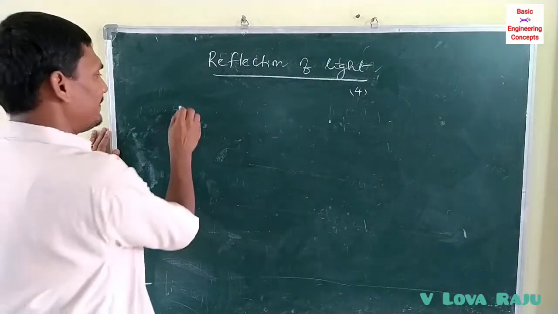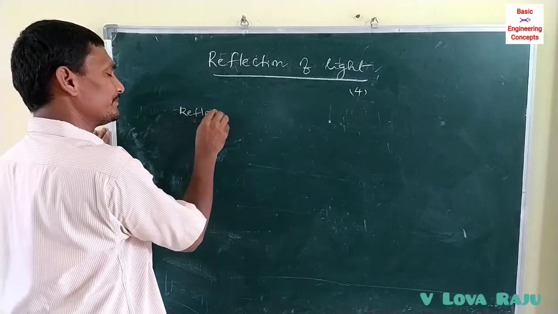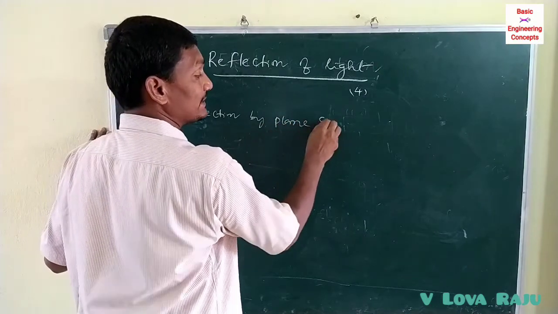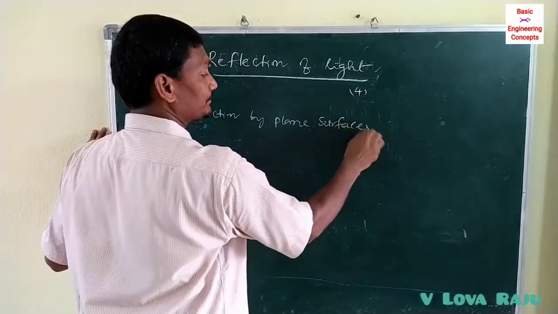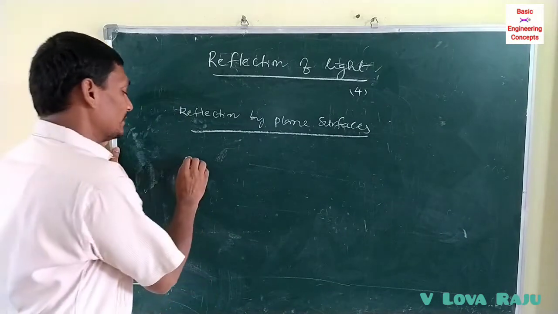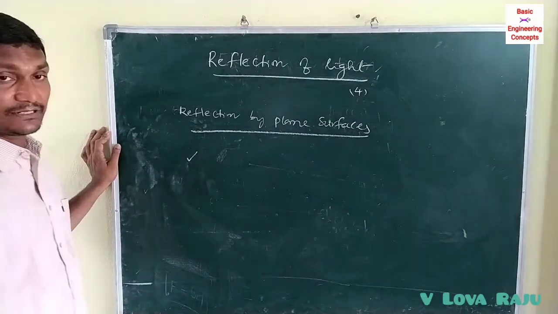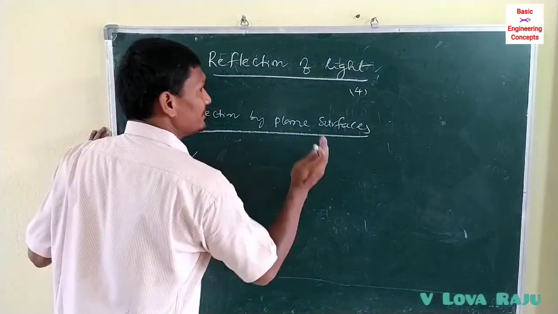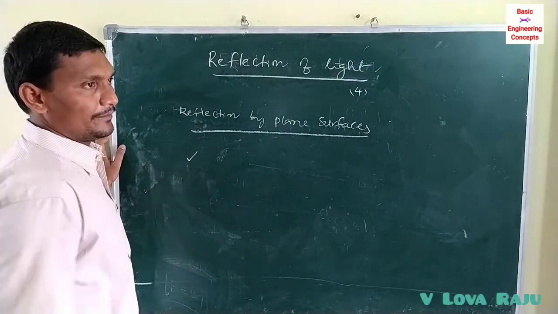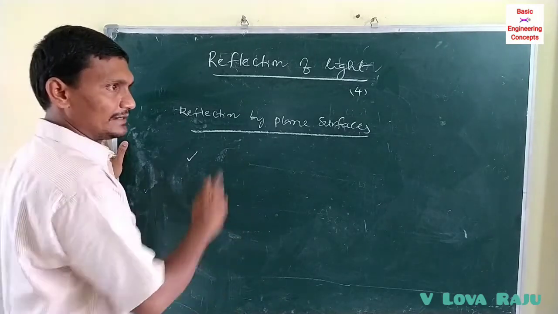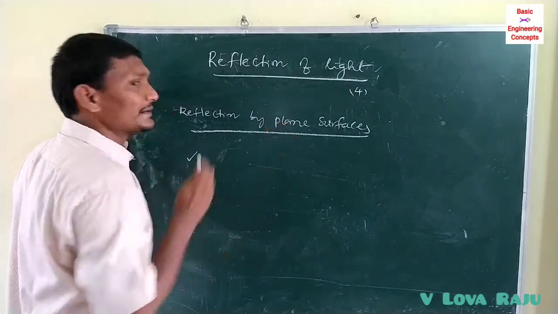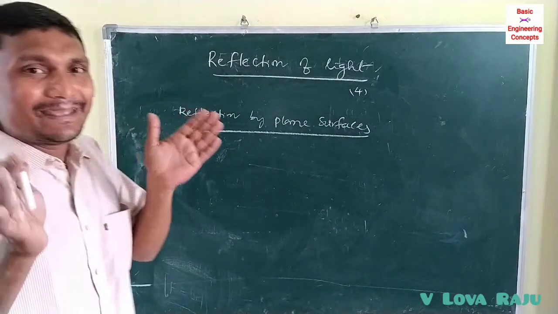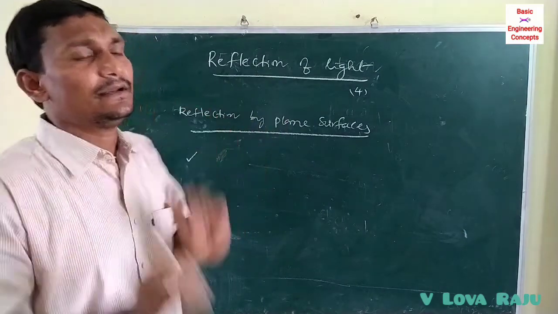Next one, reflection by plane surfaces. The properties of the image formed by reflection on plane surfaces. One, when the object moves away from the reflecting surface, the image size gradually decreases.